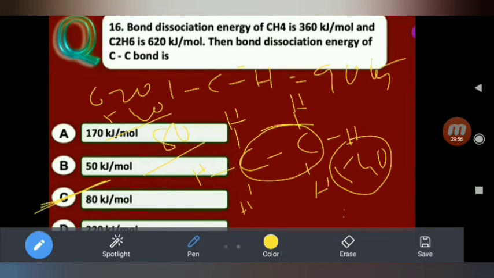So in the ethane, the total C-H bonds are 6. But 1 C-H bond energy is 90 kilojoules. So then 6 C-H bonds, how much energy? 90 into 6, so 540 kilojoules per mole. But the ethane produced 620 kilojoules per mole. So the remaining bond is C-C. How much energy? 620 minus 540, that is equal to 80 kilojoules.